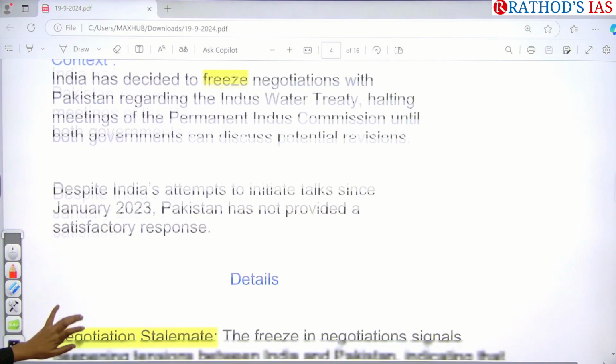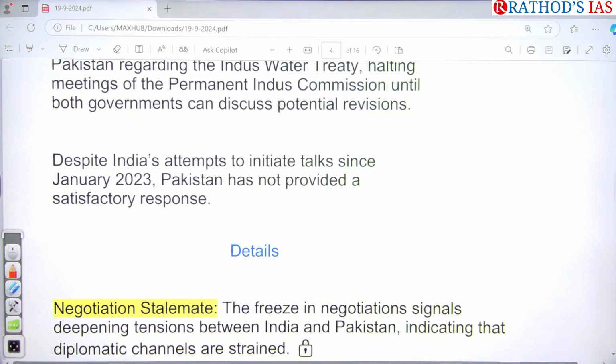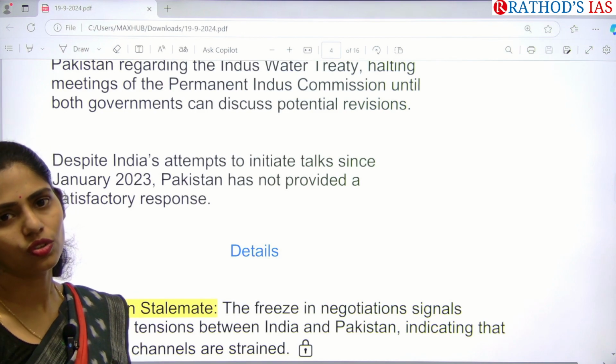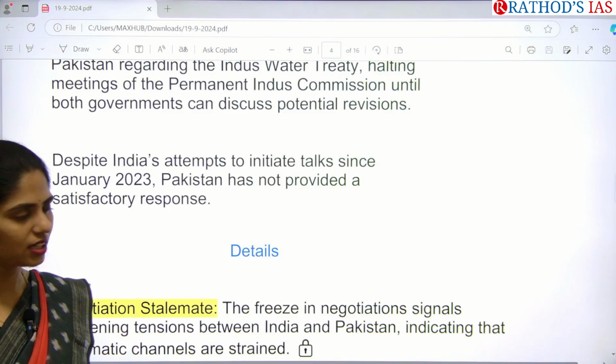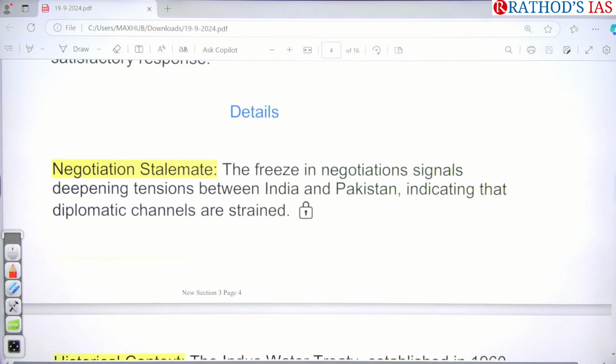India also tried to initiate talks with Pakistan in 2023, but Pakistan did not provide any satisfactory response. Because of this, India also wants to freeze this negotiation, because India cannot push every time, right? So what are the things that you have to see?